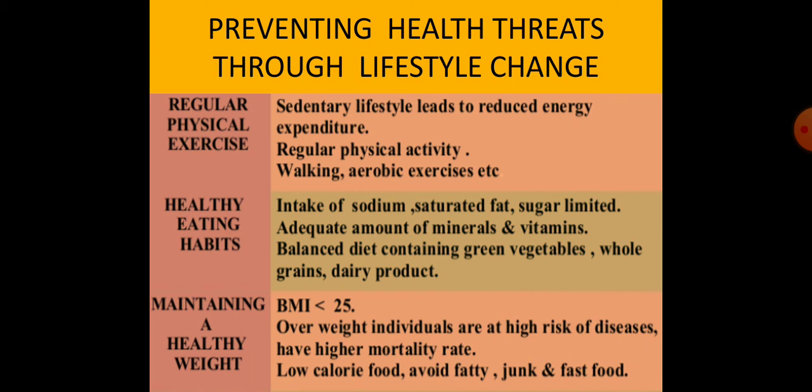Regular physical activity helps to maintain the energy, and to make the systems of the body and organs of the body work efficiently, to work smoothly. So regular physical activity like walking, aerobic exercises, whatever we can do, there should be regular physical activity or regular physical exercise.